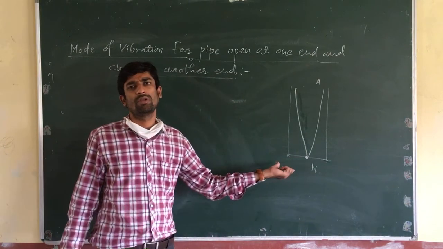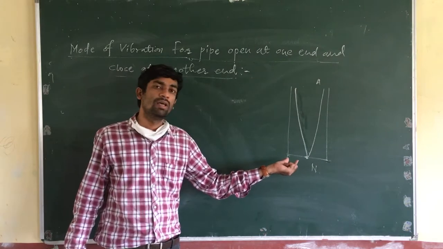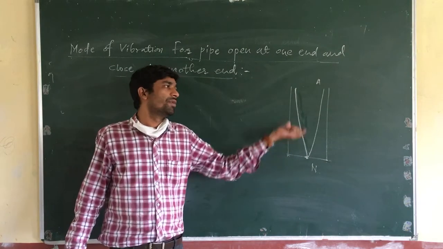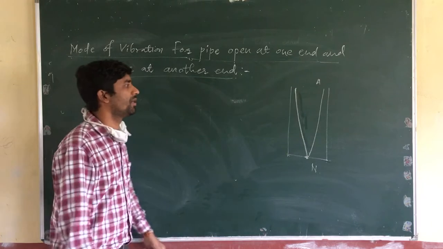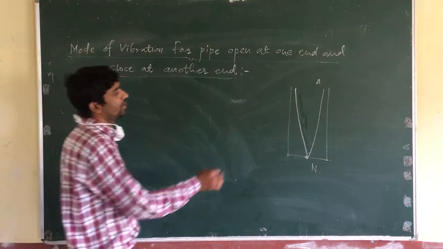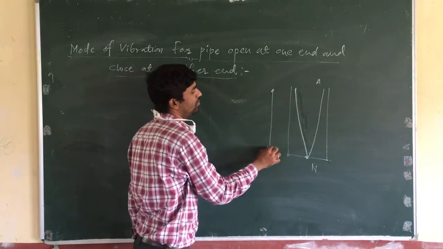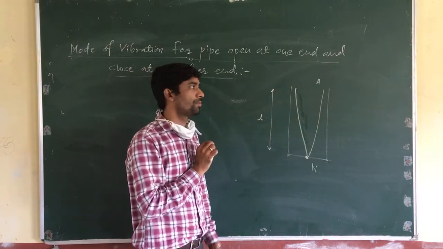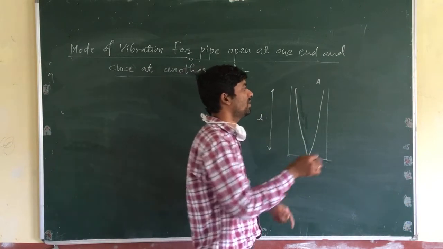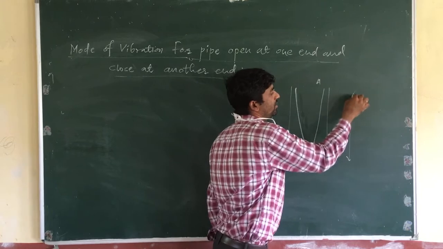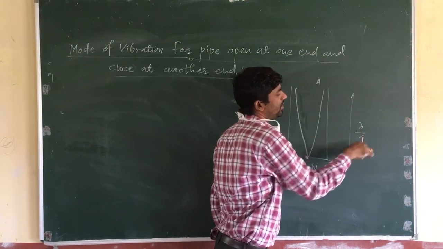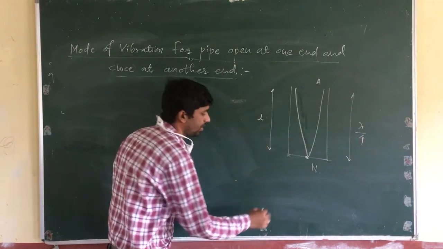This lowest possible mode of vibration is known as the fundamental frequency. The frequency of this mode of vibration is the fundamental frequency. L is the length of this pipe, and this distance is equal to lambda by 4. How is this lambda by 4?